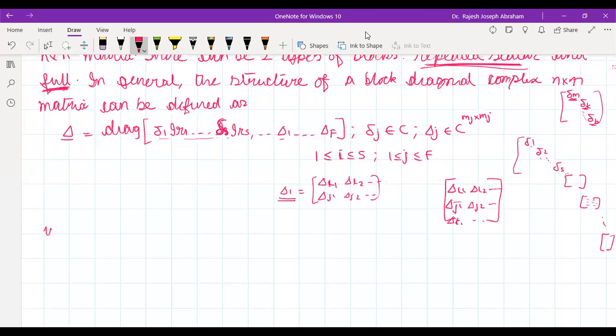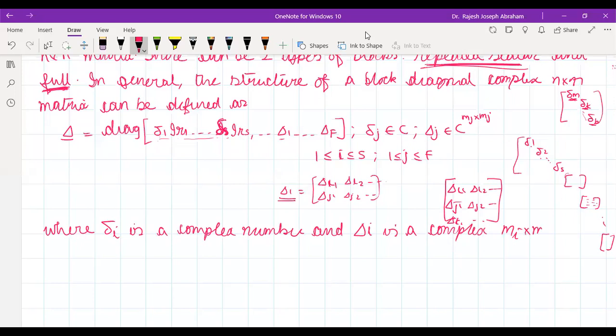Delta i is a simple complex number, whereas capital delta i is a complex matrix, Mi cross Mi, comprising Mi rows and Mi columns. Delta i is called the ith full block.